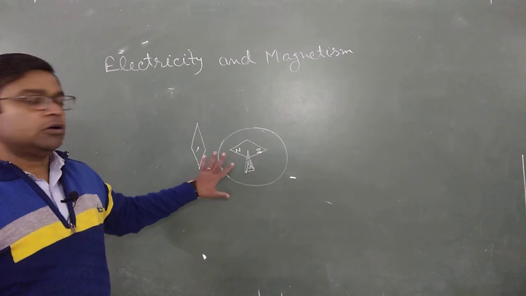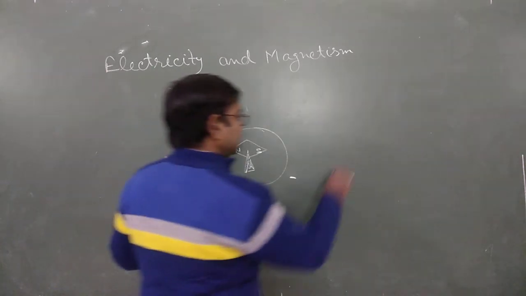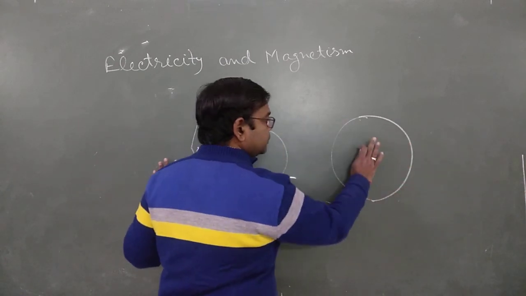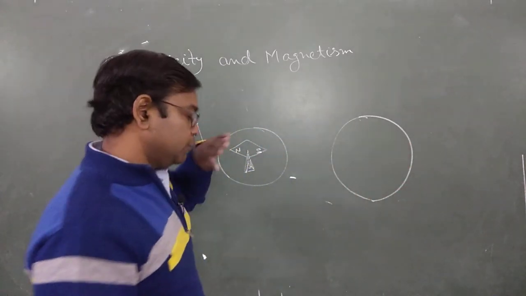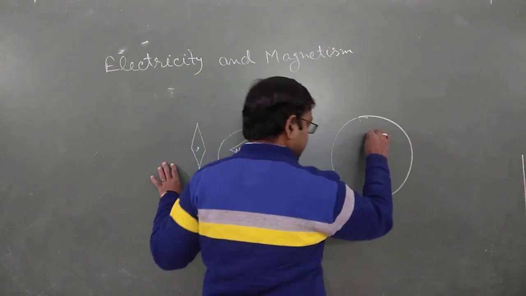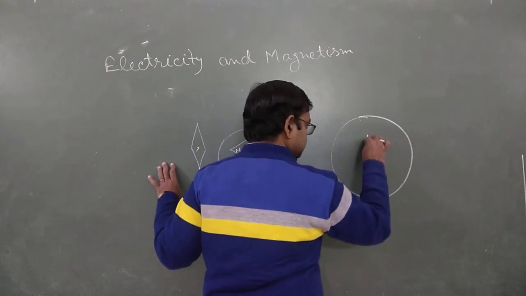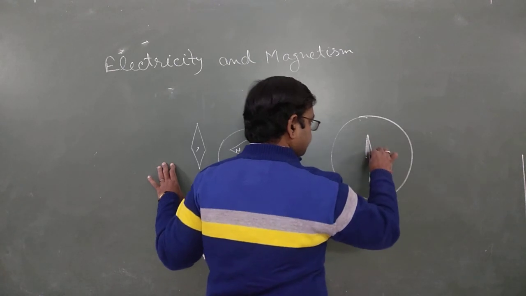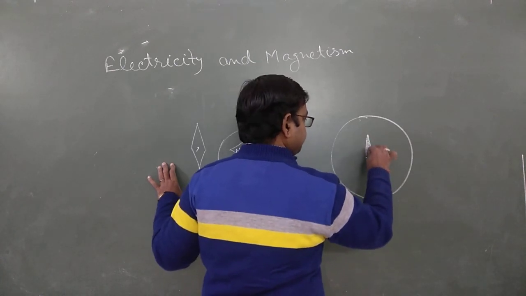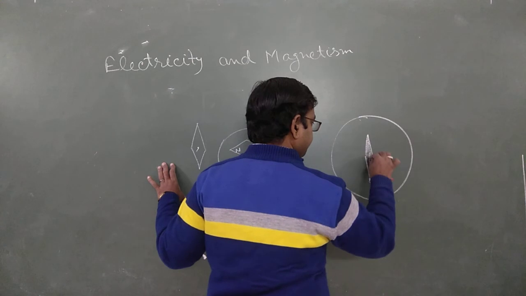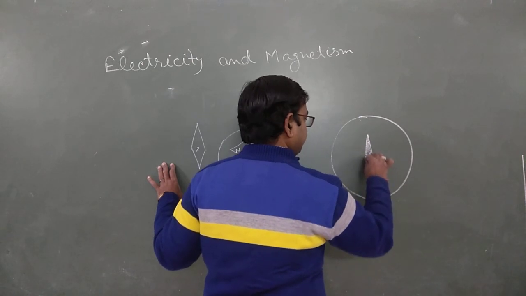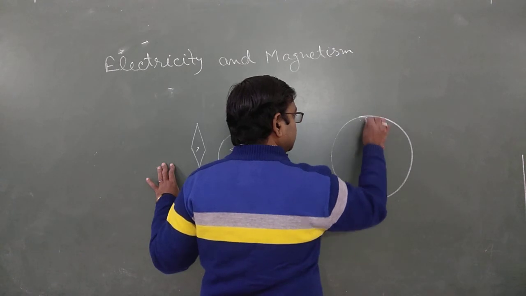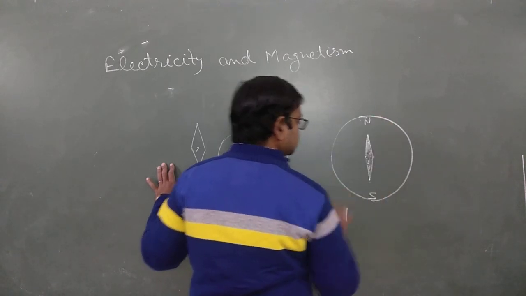Your compass does not look exactly like that. Actually, your compass looks like this. If I give you the top view from above, there is a needle, and one side of it always indicates north, the other is south.